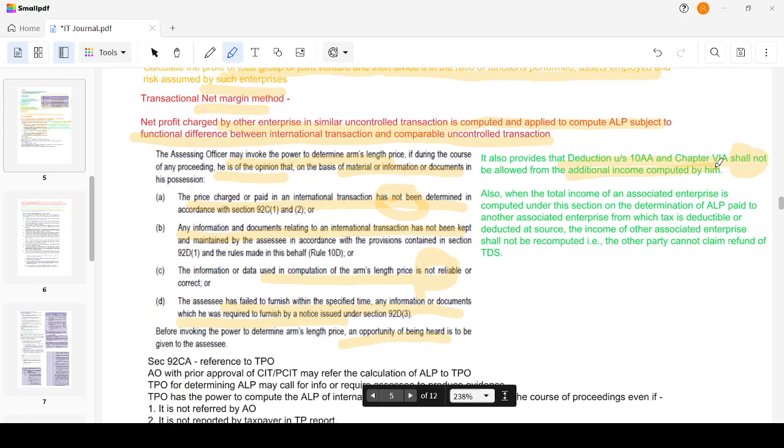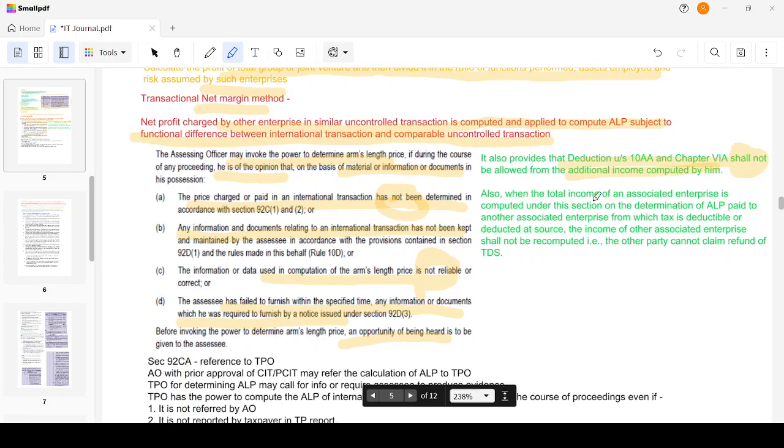So what he says is, okay, now you have increased the income by 50, so you have to provide a deduction again for 50. The law clearly states that for such addition, no additional deductions will be provided. No deduction under section 10AA or Chapter 6A will be allowed on the additional income computed by him. So the additional 50 has to pay the tax.